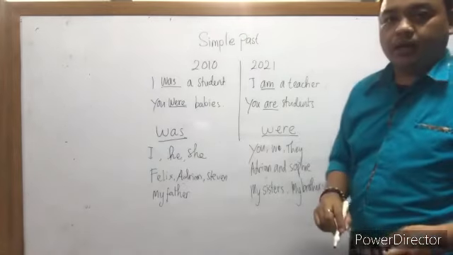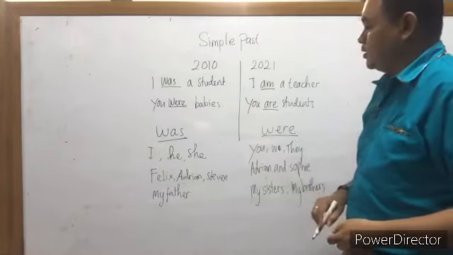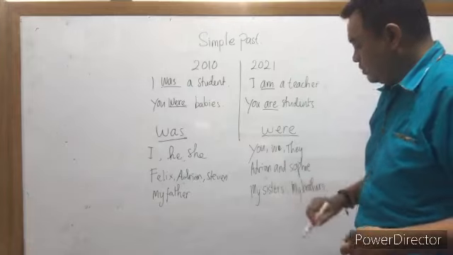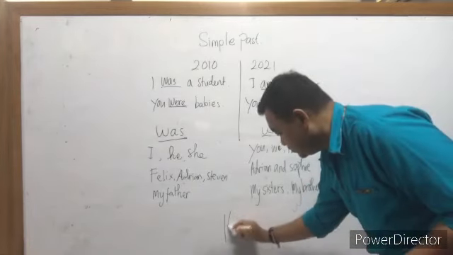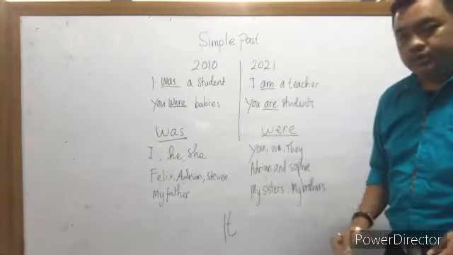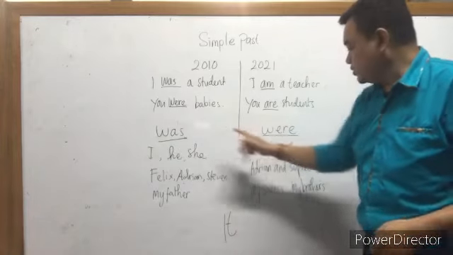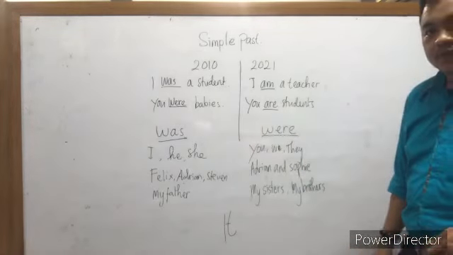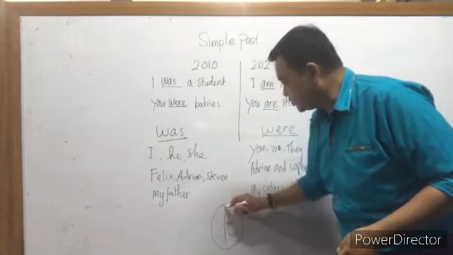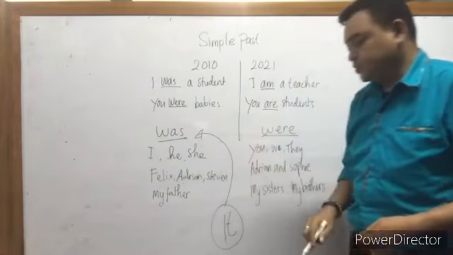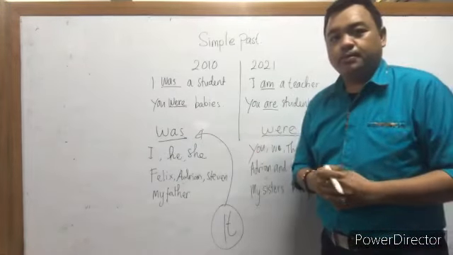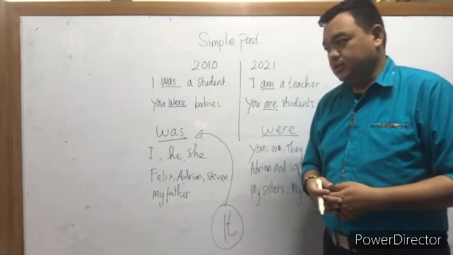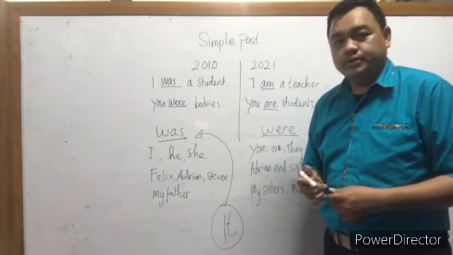Okay, I have one more subject here. How about it? What do you think? Does this one belong to was or were? Correct. It belongs to was, because we cannot say it's a boy or a girl because we don't know.